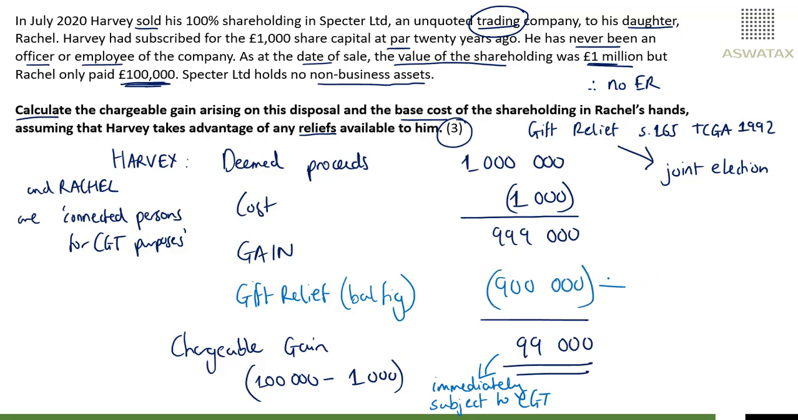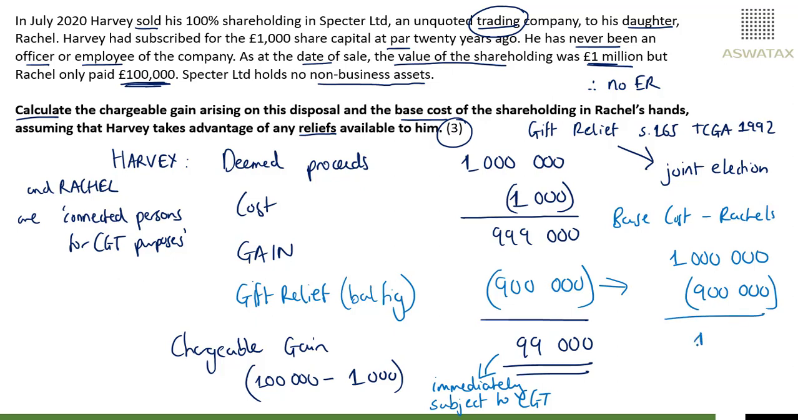As we mentioned, what does that do? That reduces base cost for Rachel's shares. So we said the proceeds are effectively 1 million. Reduce the base cost by the gift relief of 900,000 leaves Rachel with a base cost of 100,000. So that is effectively what she paid for it. The base cost for Rachel is what she actually paid for the shares.